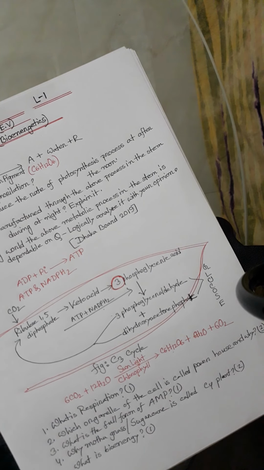The green plants transform solar energy through the process of photosynthesis. Photosynthesis captures the chemical energy first in the organic compounds named ATP and NADPH2. These are called bioenergy. ATP and NADPH2 are called bioenergy.